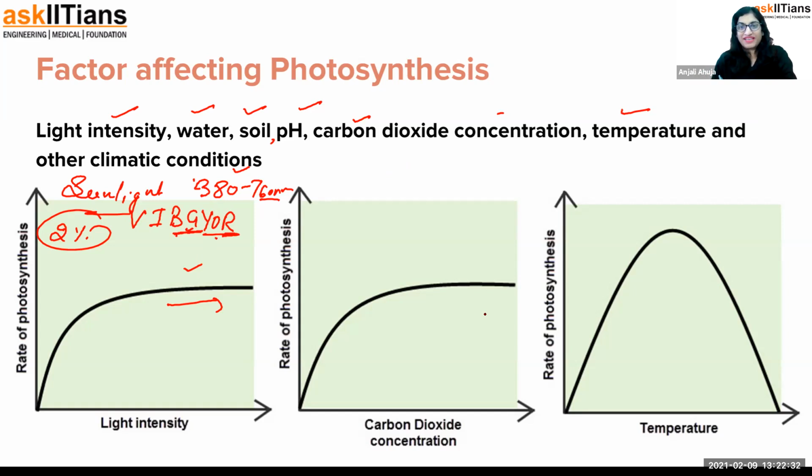So the next one, carbon dioxide. We used to say that the level of carbon dioxide should not be too much, because if it is too much, then plants are going to be damaged. They can die also. There is a pressure on the plant. When the carbon dioxide level increases, the rate of photosynthesis also increases. But if it is going up and up, then it is a problem, and there is an effect on the plant. We call it the carbon dioxide fertilization effect.